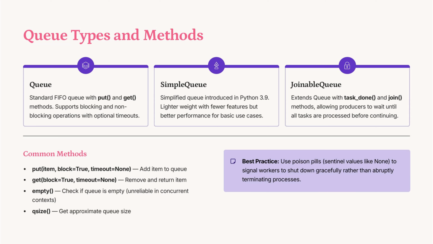Queue types in Python include the standard FIFO, first in, first out, queue, simple queue, and joinable queue. The standard queue supports blocking and non-blocking operations. Simple queue offers better performance for basic tasks. Joinable queue allows producers to wait until all tasks are processed. Use methods like put, get, and task_done effectively, and employ poison pills for graceful shutdowns.